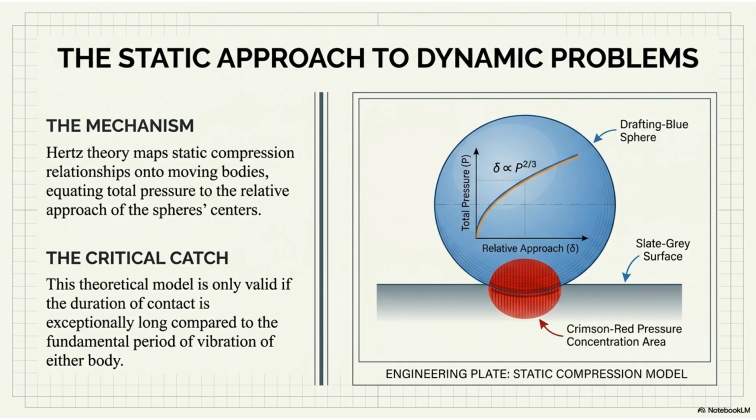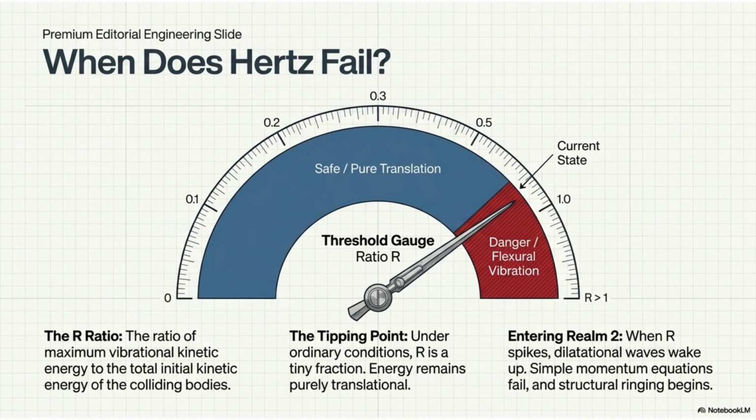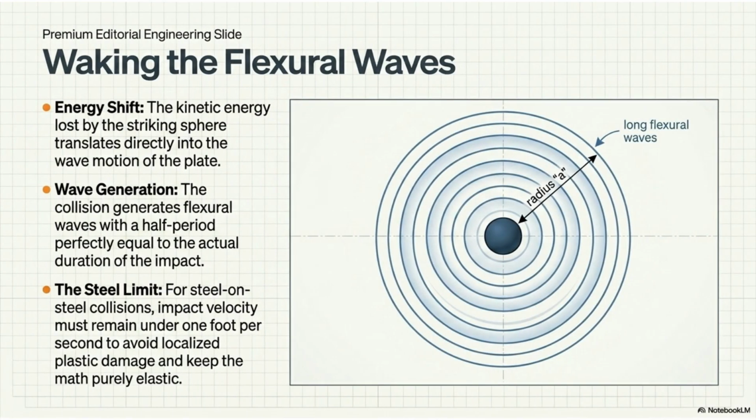However, this model is only valid if the duration of contact is long compared to the body's fundamental period of vibration. Hertz theory fails when the R ratio, the ratio of maximum vibrational to total initial kinetic energy, spikes. This tipping point signals the entry into Realm 2, where flexural waves begin and structural ringing occurs. Flexural waves are woken when kinetic energy from the striking sphere translates directly into plate wave motion.